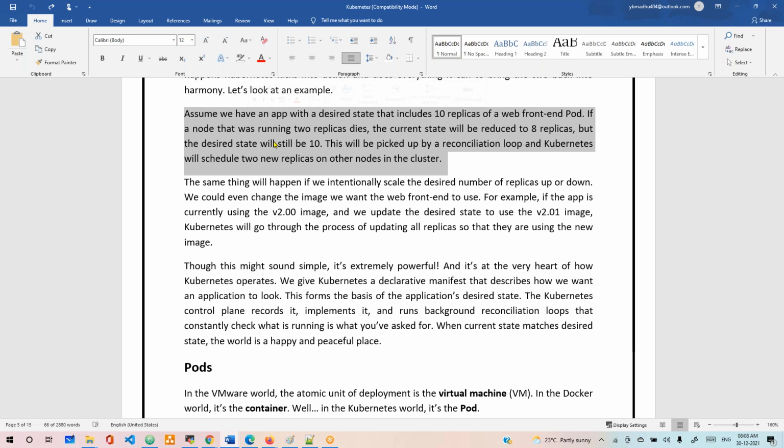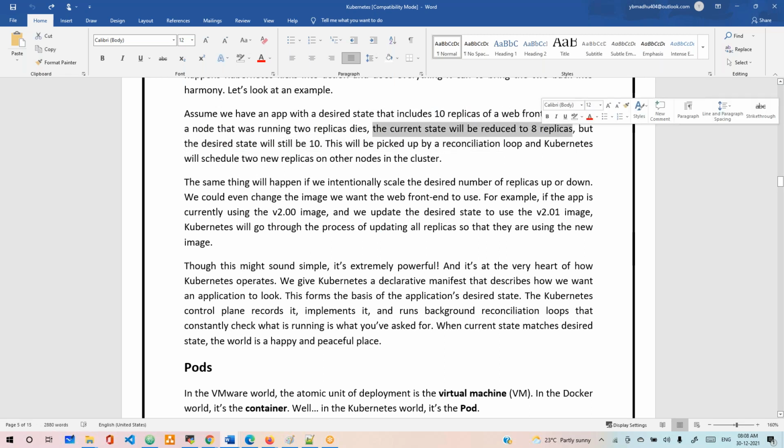Okay, and see the 10 replicas we want to run of the application, that is a web front end pod. Let's say two died, and the current state is eight replicas, because you asked for 10, two died and then 8 are running, but the desired state will still be 10. Desired state means how many you asked, 10. This will be picked up by the reconciliation loop and Kubernetes will schedule two new replicas on a node in the cluster. And then at that time, you asked 10, 10 are running.